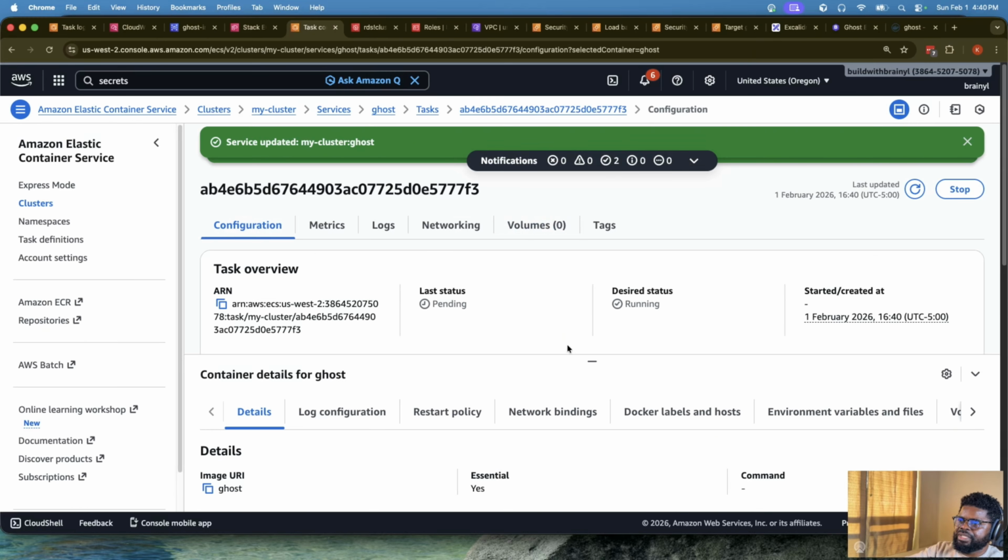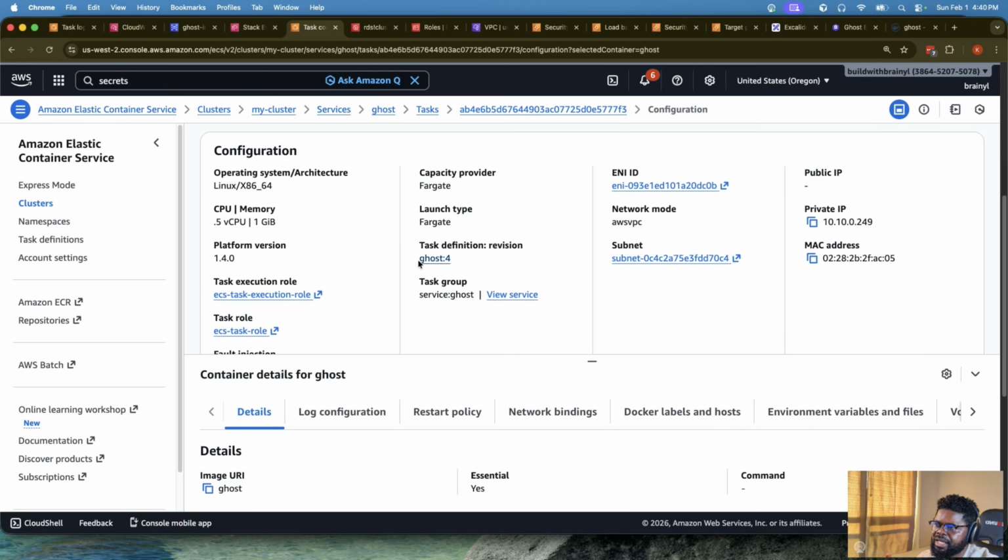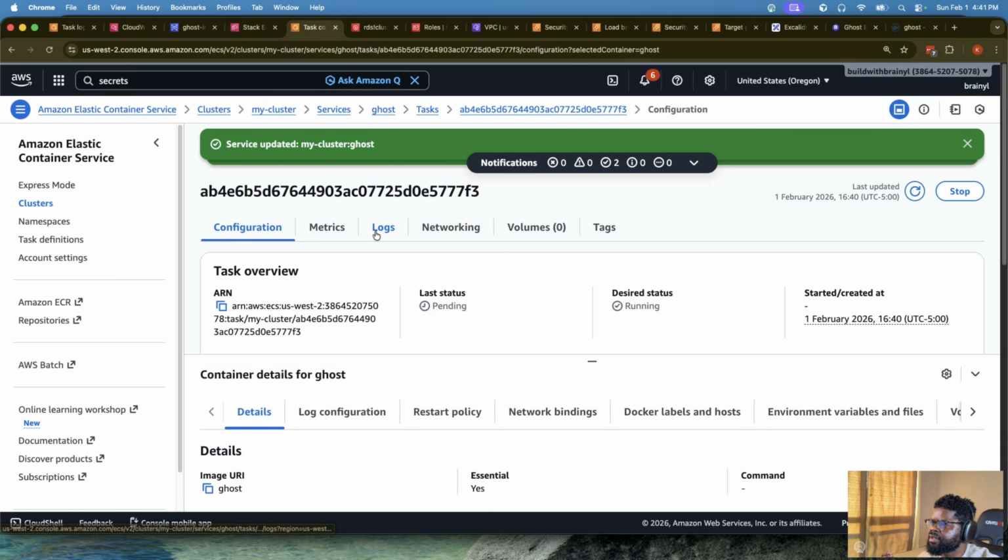That's the one that is using the 4th revision that we just created, right? So you can also check the definition, check things. You see it's using this revision that we just created. This is the private IP, and so on. And what else? Let's see the logs.